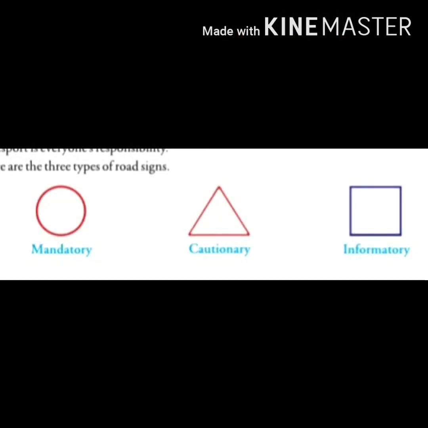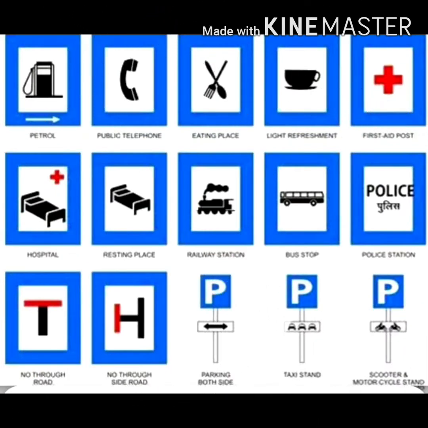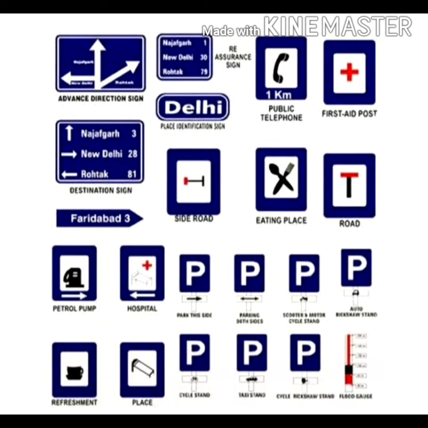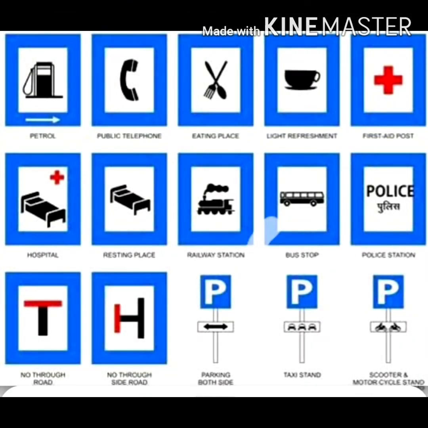The third one is blue rectangle. These are informatory road signs. These signs are meant to provide information or directions, destinations, roadside facilities, etc. to the road users. So these are some common informatory signs.